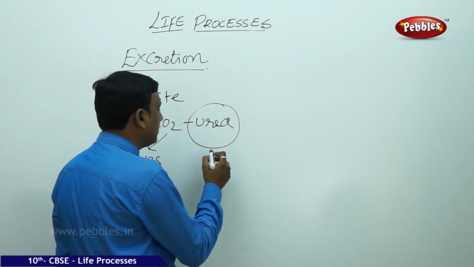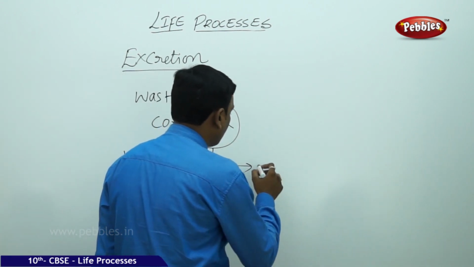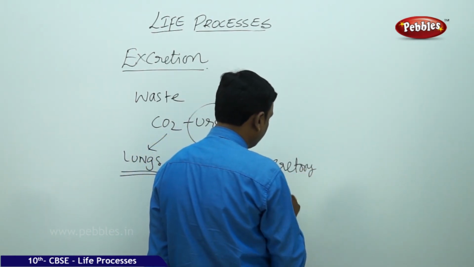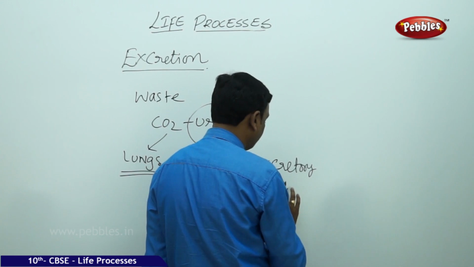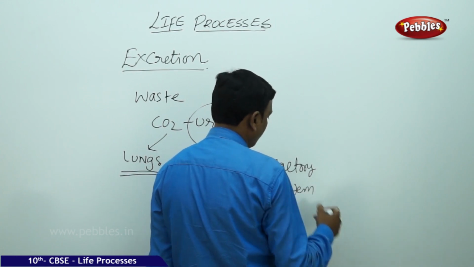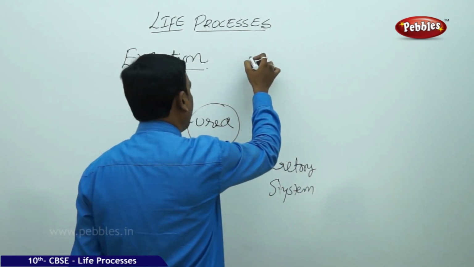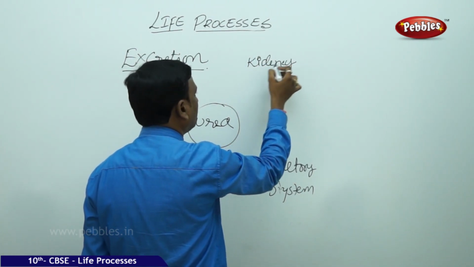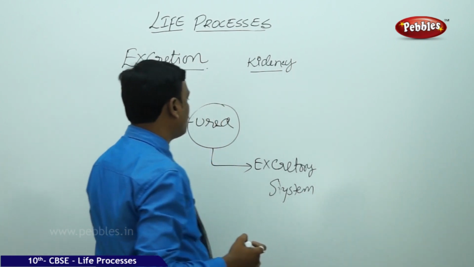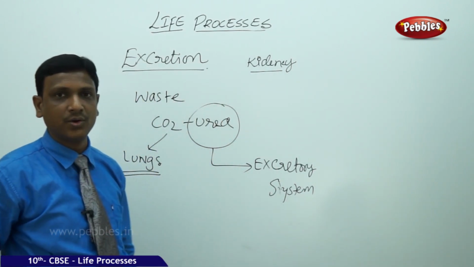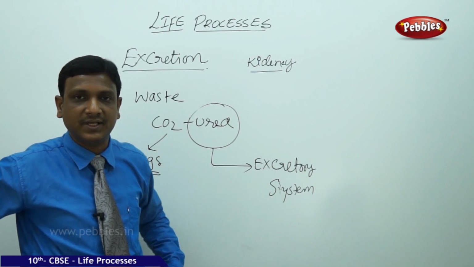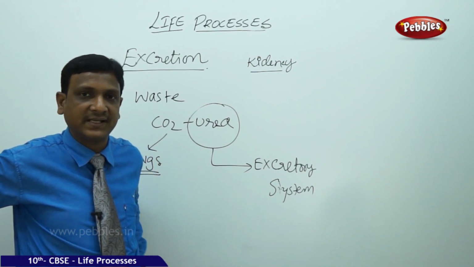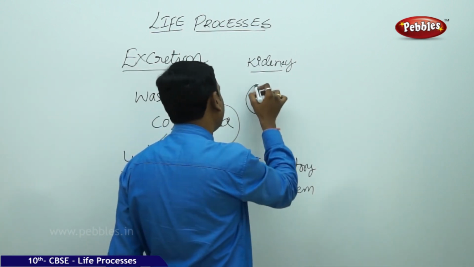So this urea has to be eliminated, and the removal of urea is done by the excretory system of our body. What is this excretory system? We have a pair of kidneys for the excretion of wastes like urea. Where are these kidneys located? They are located in our abdominal cavity, towards the back side. You can feel that they are below your rib cage. At your back side you have a pair of kidneys.